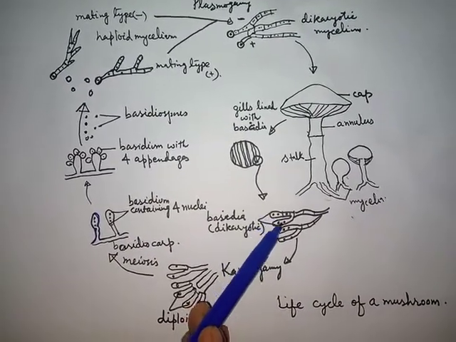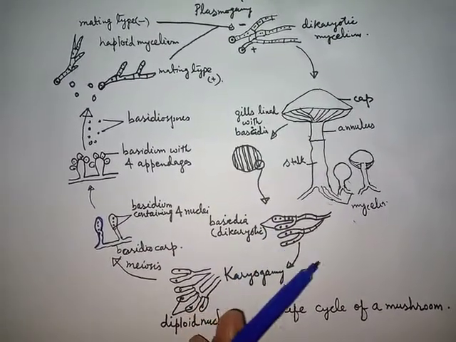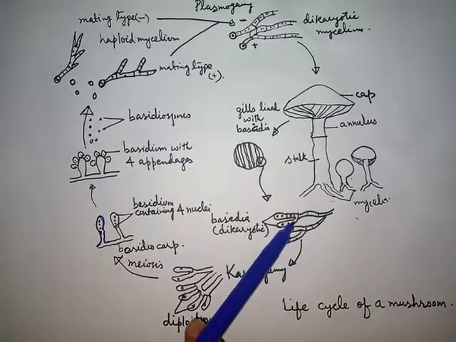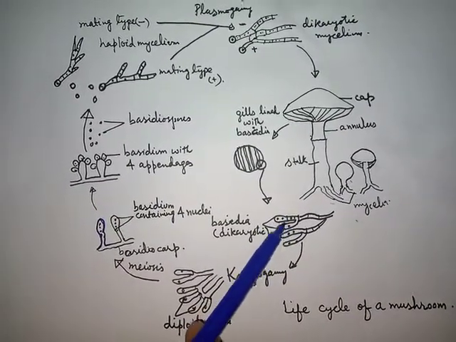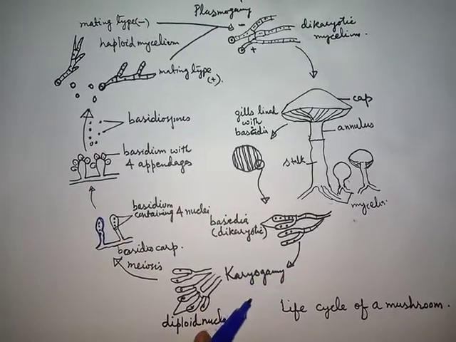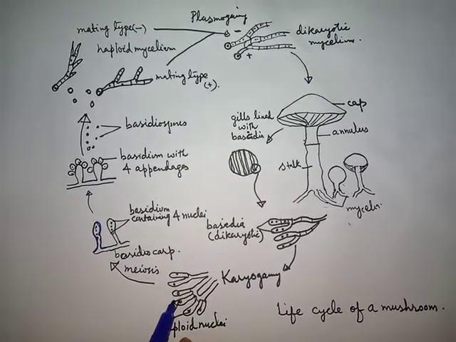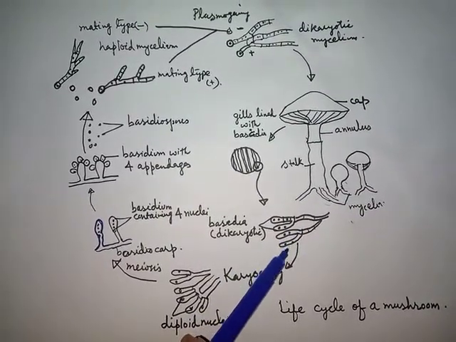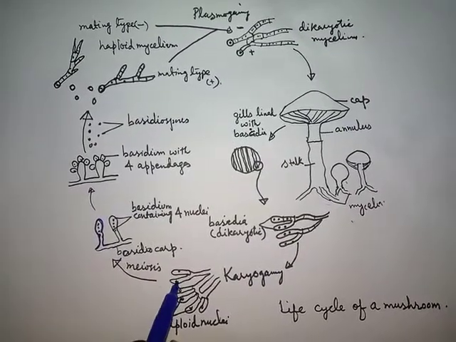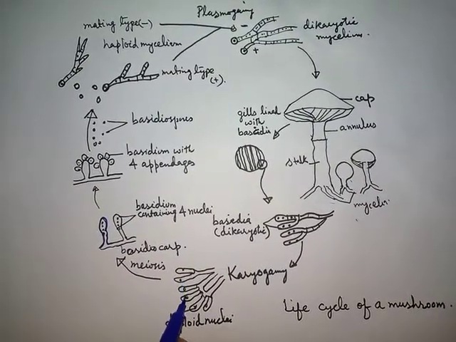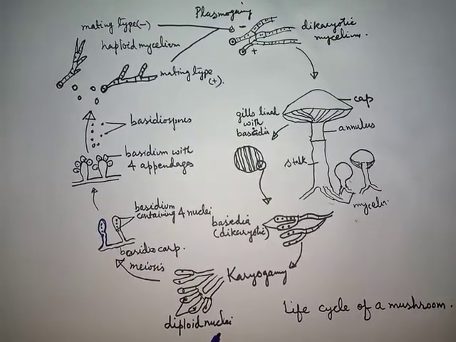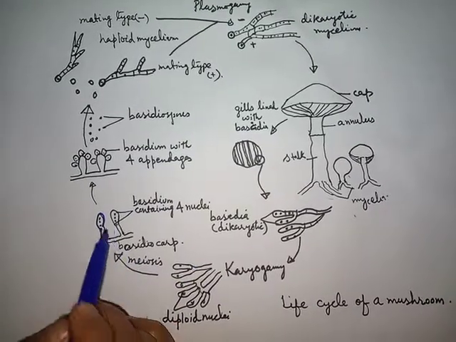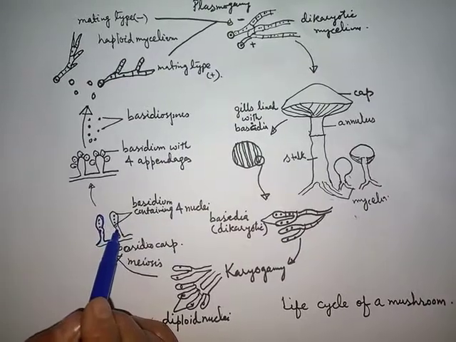Students, these basidia are club shaped structures, and they are formed as a result of plasmogamy, and plasmogamy is followed by karyogamy. So you can say basidia are formed on dikaryotic hyphae, and then inside the basidia, nuclei get fused together to form diploid nuclei. These nuclei then undergo the process of meiosis, and as a result 4 haploid nuclei are formed.